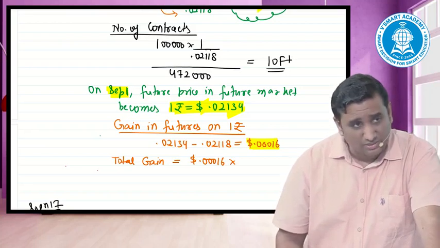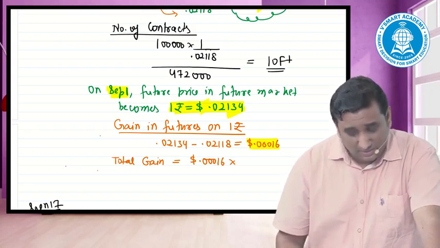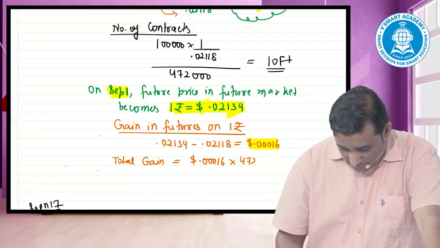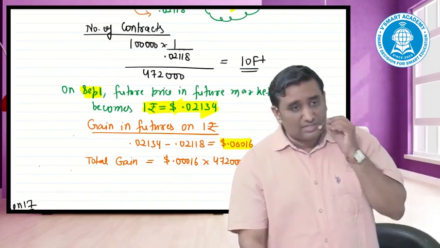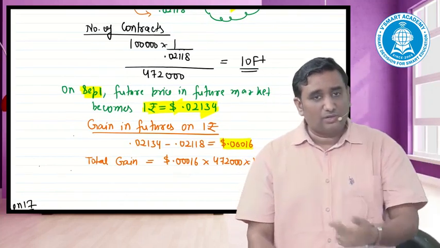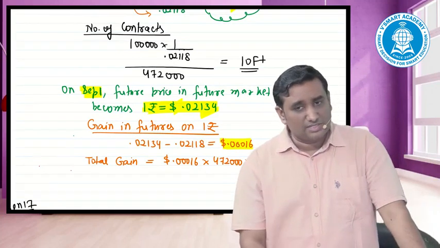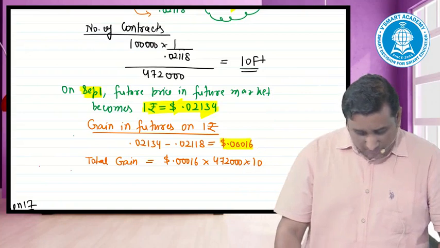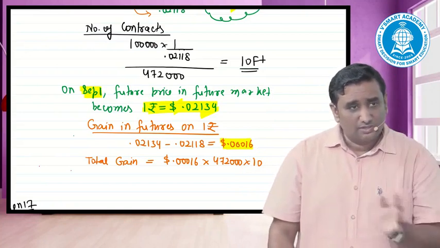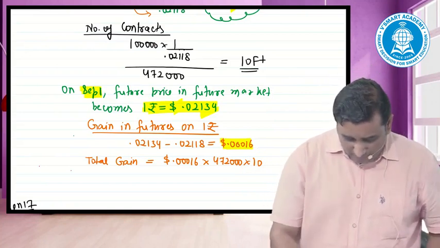In one box, how many chocolates? How many shares? 4,72,000 into how many contracts? 10 into 10. By chance, if the 10 was not coming, round it off to the nearest decimal, and nothing has to be done with the balance part. You can round off in the futures because futures is a replica of a forward only.